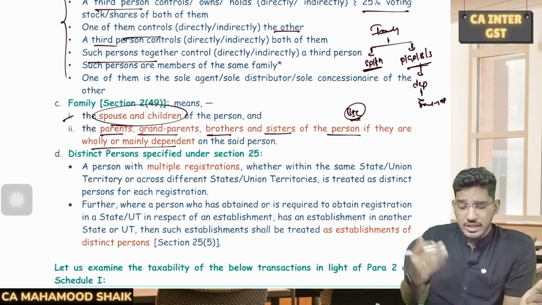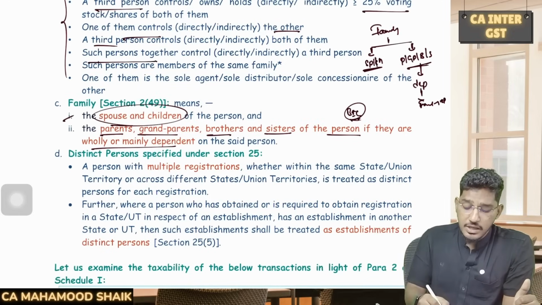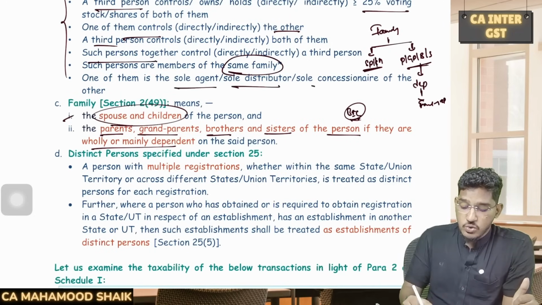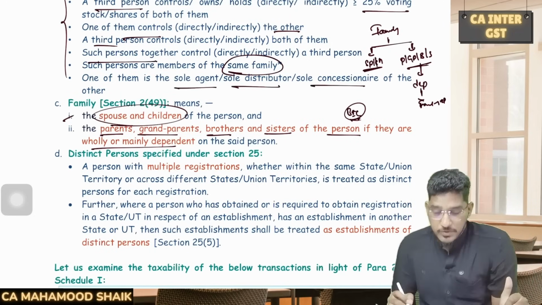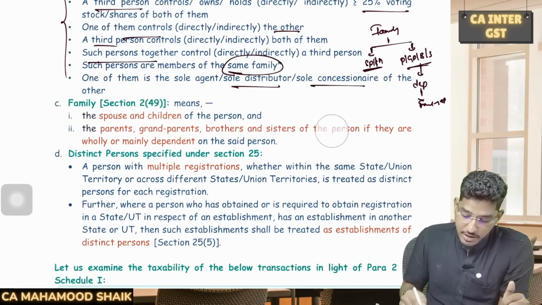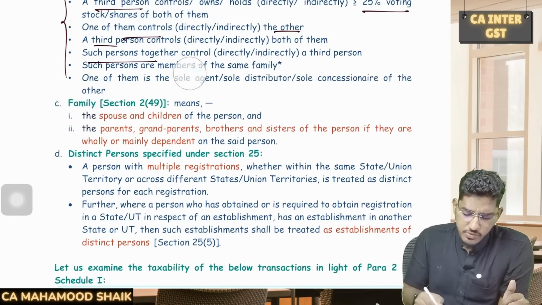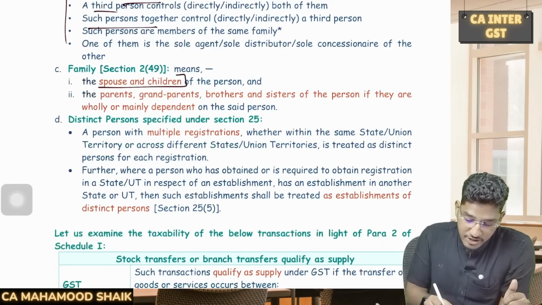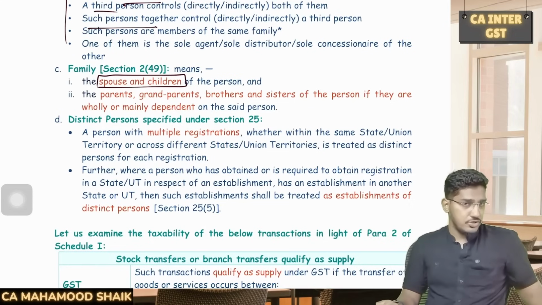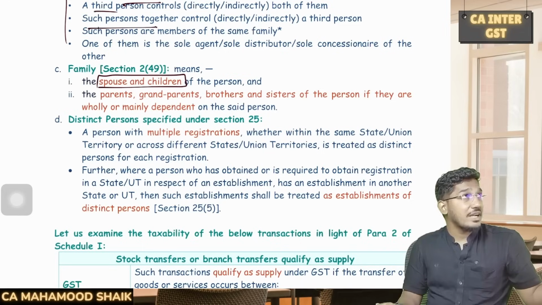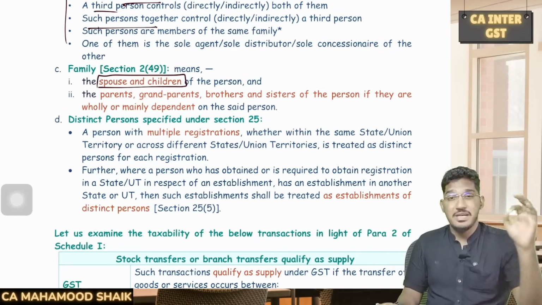or such persons together control a third person, or such members are of the same family, or one of them is a sole agent, sole distributor, or sole concessionaire. See, all this is fine, but most of the students will make a mistake in family. Who will fall under the family definition? This is very, very important. Spouse and children fall under the family definition. Whether they are dependent on you or not doesn't matter. Spouse and children will always be considered members of the family, and they will always be considered a related